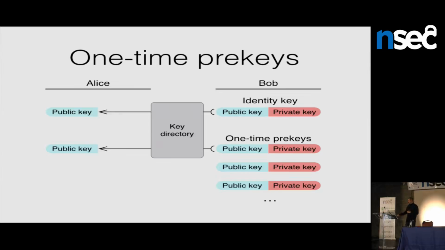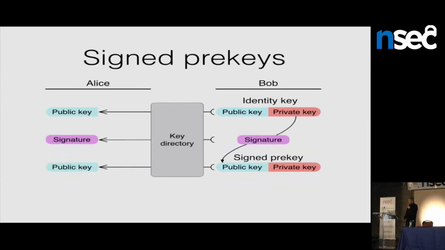So let's consider an alternative system. An alternative would be to have, instead of one-time prekeys, prekeys that are signed and that change on a timed basis. So Bob can use his identity key pair to sign a signed prekey public key, and post that key up. It'll be used for all messages that people send to him, all first messages people send to him for a week or so. And then he periodically signs a new key and replaces the old key.